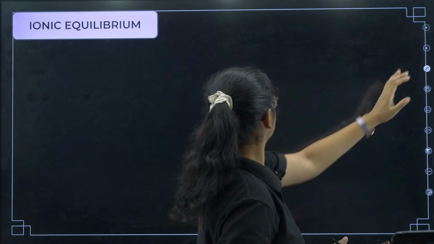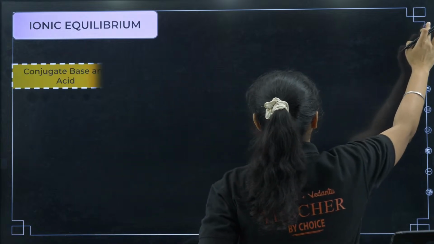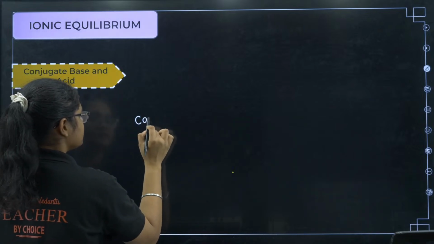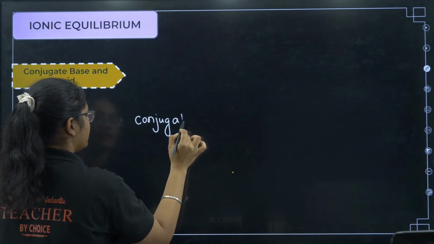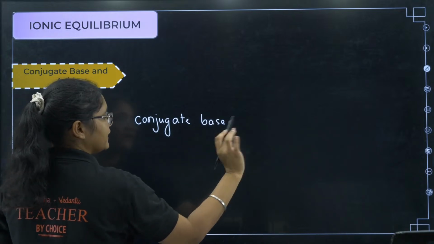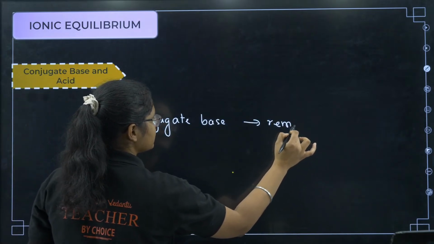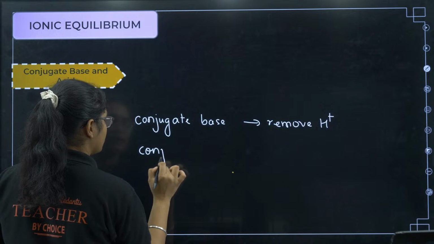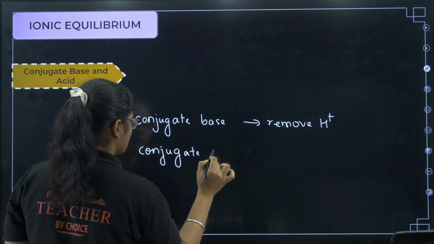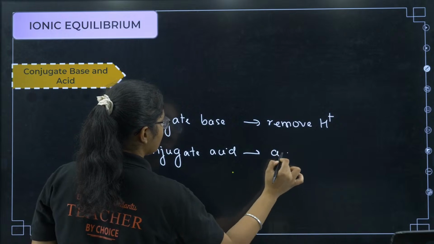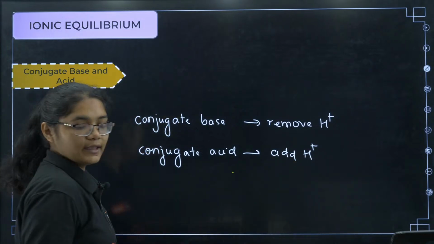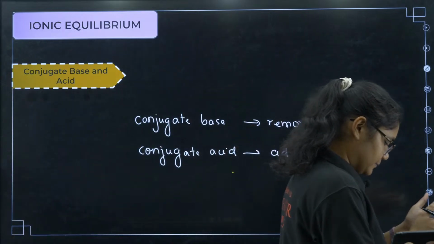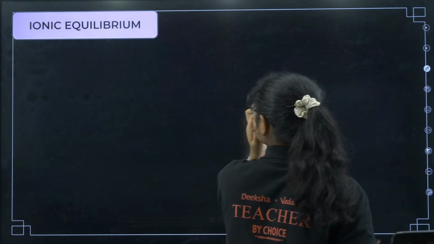Okay, next we will have ionic equilibrium, certain things that you should know, how to find out the conjugate base. Suppose I ask you to calculate the conjugate base of anything, then what you have to do? Remove one H plus. Okay, remember conjugate base means you have to remove one H plus, and if I ask you to calculate the conjugate acid of anything, what you have to do? Add one H plus. Okay, so please note down these formulas, okay. Yes, please note down these questions.